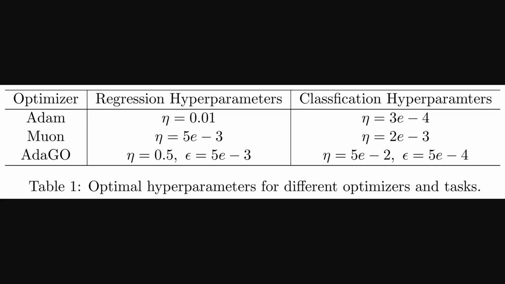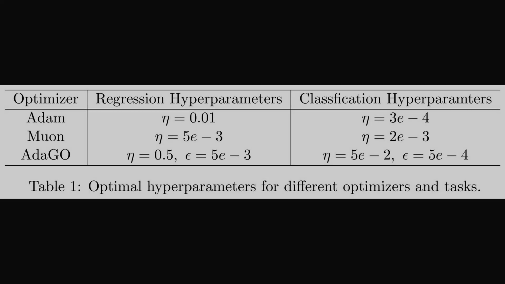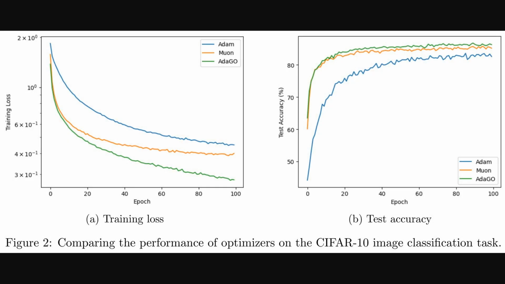Alright, the previous figure showed loss curves, and Table 1 now lists the tuned hyperparameters that produce those results. The table contrasts regression and classification settings, which matters because the learning rate and the epsilon floor control stability and speed. Adam used a fixed learning rate in each task, while Muon used a smaller fixed rate. AdaGO paired a larger base rate with a small epsilon floor, so the method could move quickly, yet remain stable when gradients dipped.